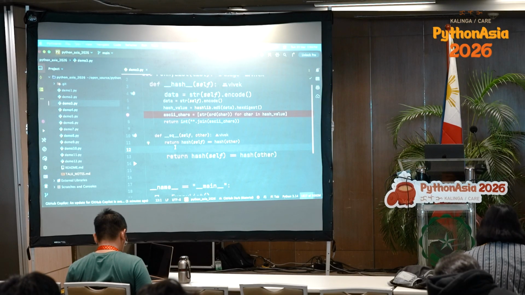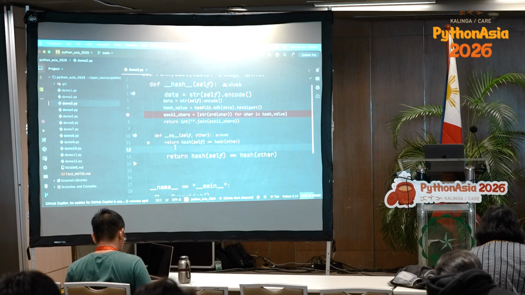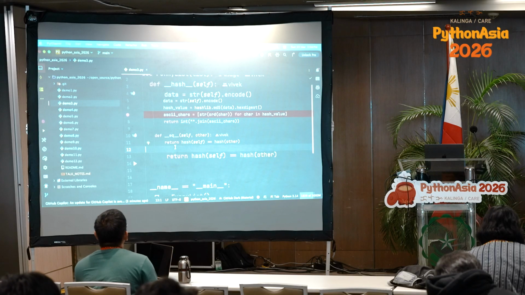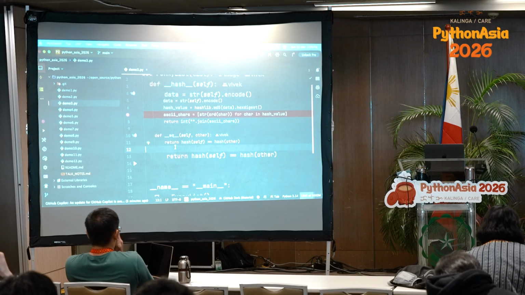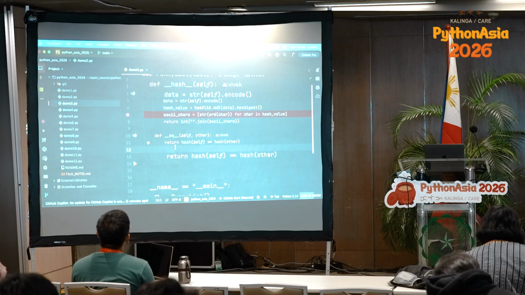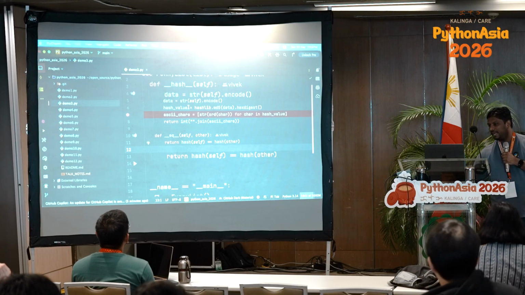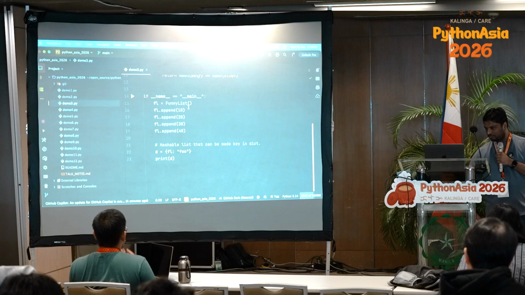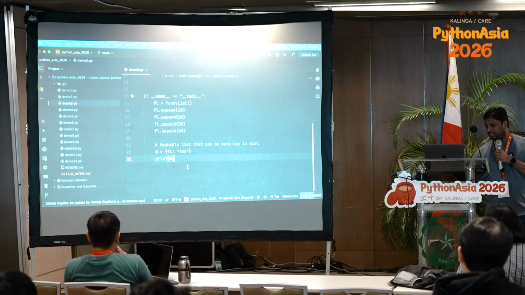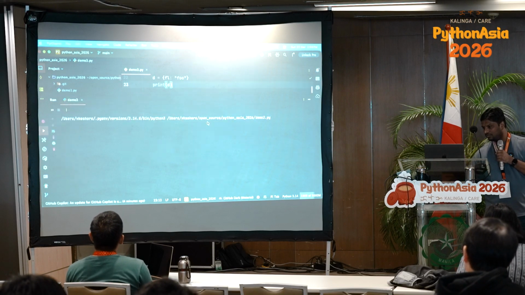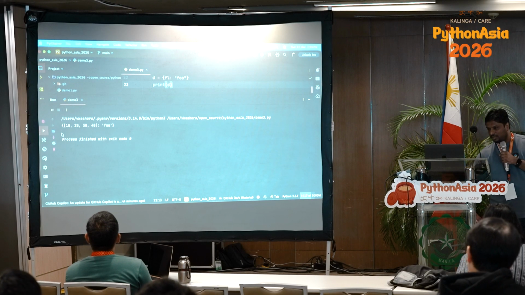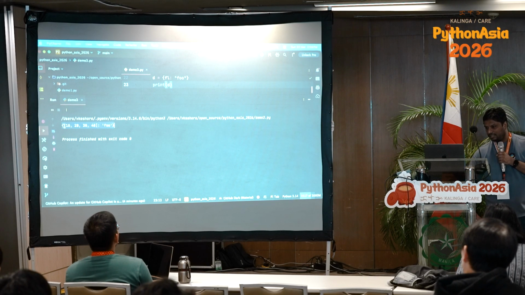And because now it is hashable, I can put it as a key in a dictionary. And hash comes with another method called __eq__, just like we have __iter__ and __next__, or __enter__ and __exit__, which go in pairs. Similarly, hash and eq go in pairs. So eq basically helps in resolving the hash collision. What if two lists give me the same hash? Then how will I resolve it? So eq will do the hash collision resolution. And after implementing this hash function, you can see I have added it to the dictionary, and it works. You are seeing for the first time a list as a key in a dictionary.